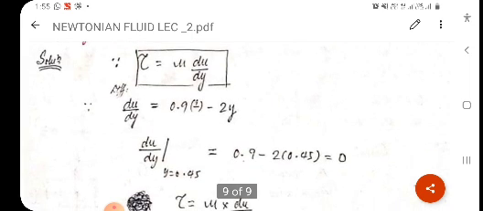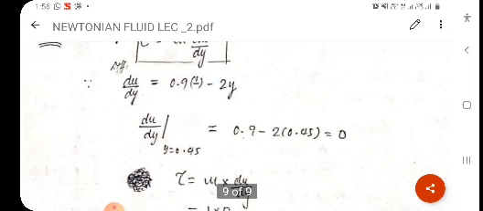Clear? So here he is asking for the velocity gradient value at y equal to 0.45. Putting 0.45 in place of y, we will get the value as 0.